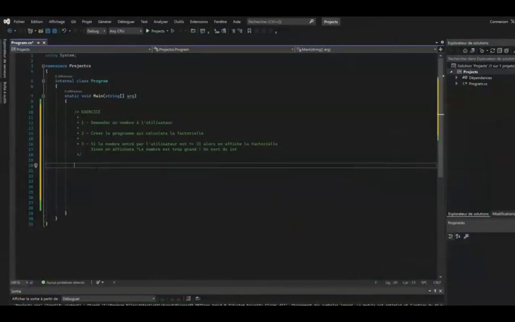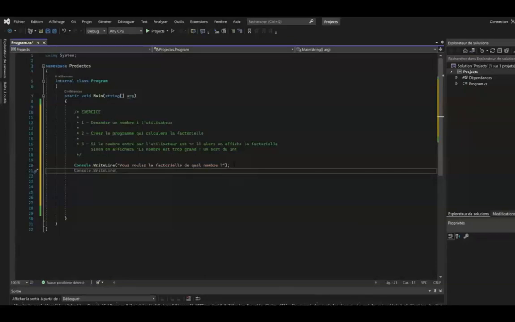Now remember that to interact with the user, there is a function that allows us to do so. Indeed, the Console.ReadLine function will allow you to retrieve what the user will enter. So here we are going to create a string variable because the Console.ReadLine function only returns strings. Then we will name it user_number, for example, and assign the Console.ReadLine function to it. Here, the user_number variable is going to store what the user will enter in order to be able to reuse it just afterwards in our program.